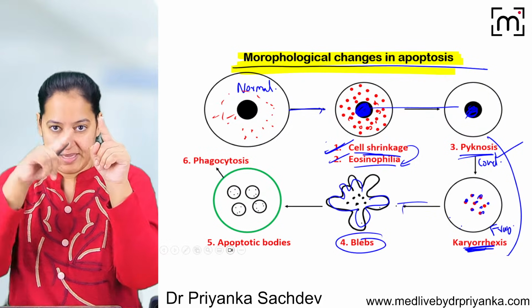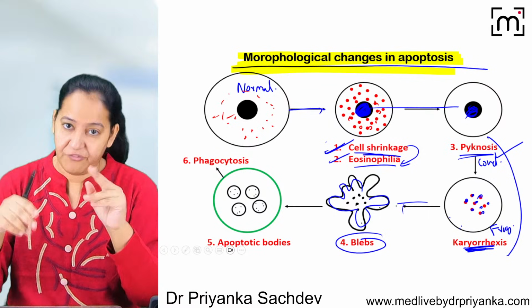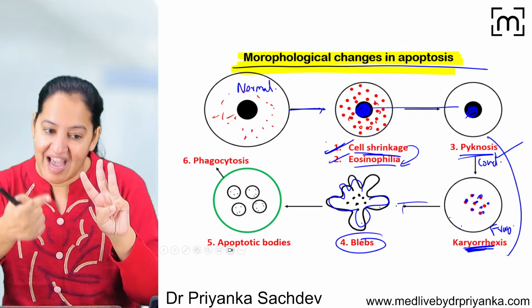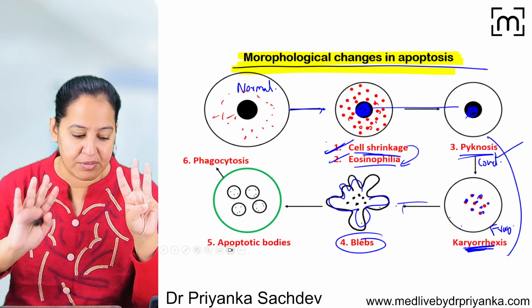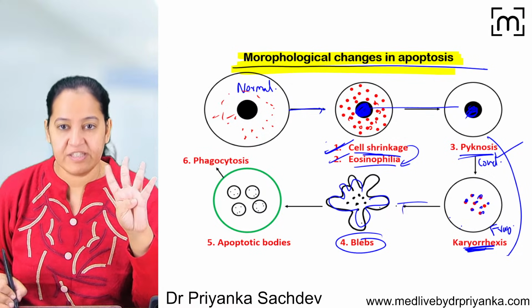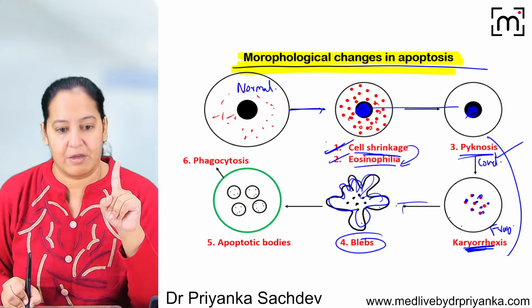First, there is cell shrinkage, you can see in the diagram. Then there is eosinophilia, number two, see in the diagram. Third is the nuclear changes, that is pyknosis and karyorrhexis. I hope you understand what is pyknosis and what is karyorrhexis. Okay, the fourth thing is the bleb formation. On the surface of the cell, multiple small blebs are formed.